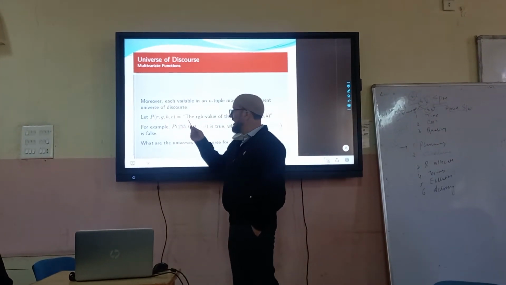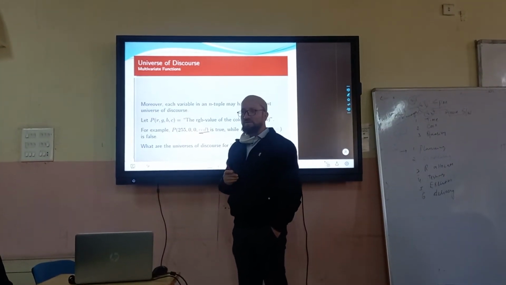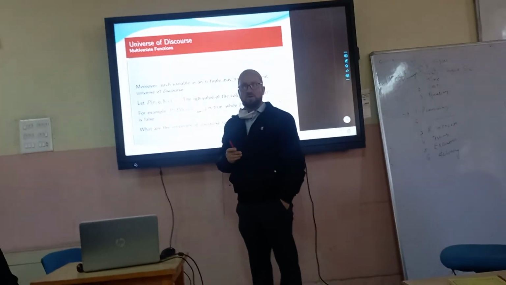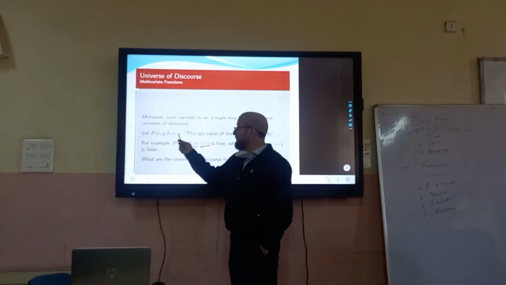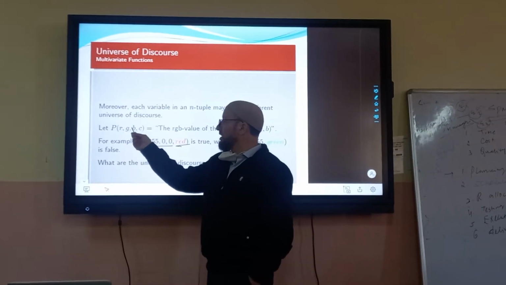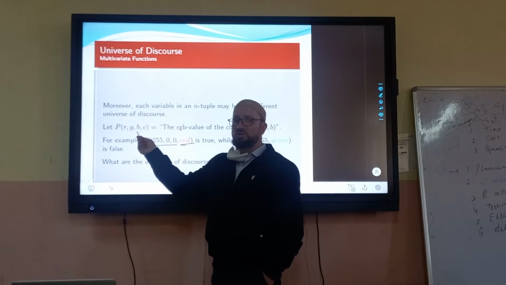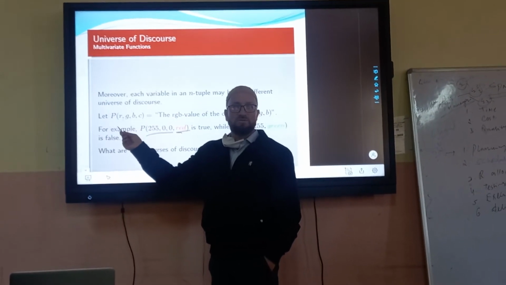So this is like words, and these are the integers. That means in the n-tuple, not necessarily all of them have the same universe of discourse. They can have different universes of discourse.